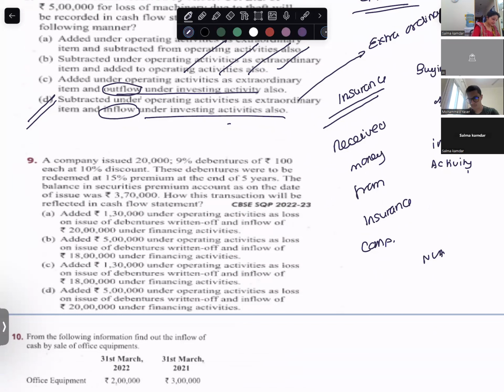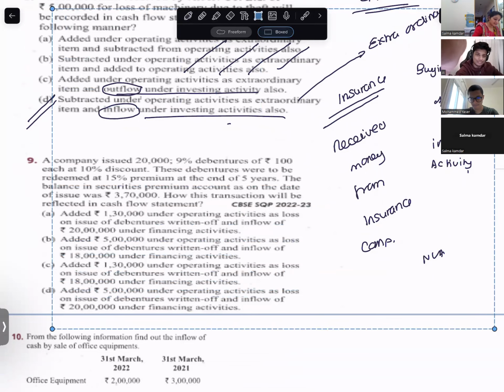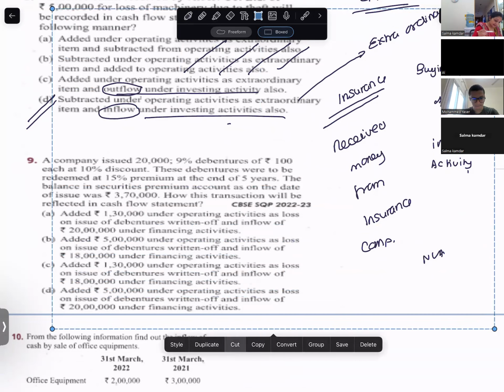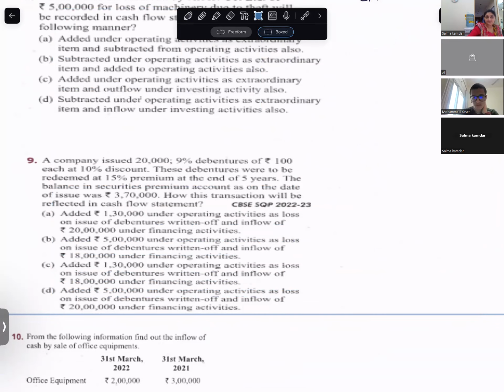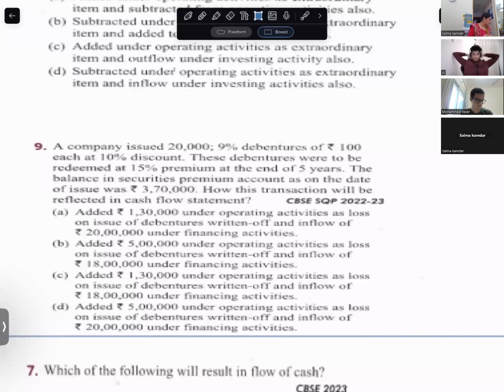Now read this one. I'm giving you all time. First read, digest, understand, and then I will discuss. We want to know how this transaction is going to be reflected in the cash flow statement.